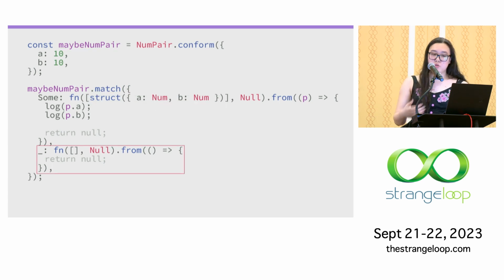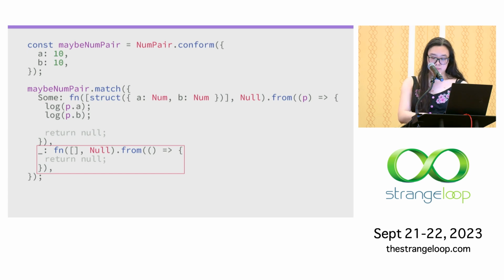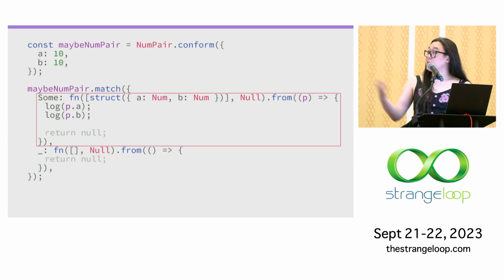And so when you do this, you do have to always provide a wildcard handler, because even if you do handle every case in the variant, it's possible for the incoming value to match the tag, but not the parameter in the handler. Right, so in this case, if maybe num_pair is indeed sum, but we described the struct incorrectly, we would have to fall back to the wildcard handler. And then once again, we get static type coverage in this region. So this is another case where the power of Ectype's approach really shines. The runtime can pick up the slack where the static checker is unable to, and we never lose type coverage.